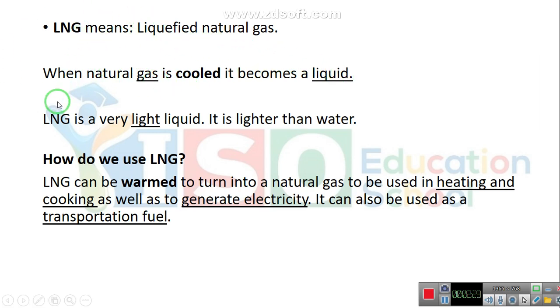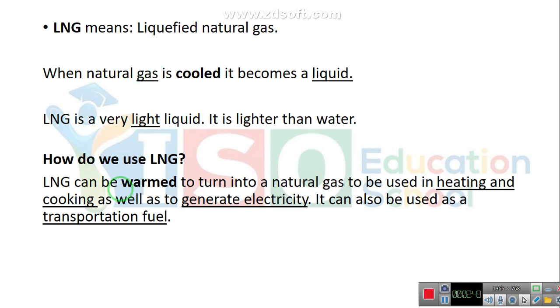But when natural gas is cooled, when you cool it, it becomes a liquid. It turns to a liquid. LNG is a very light liquid. What do I mean by light here? The word light here is an adjective.